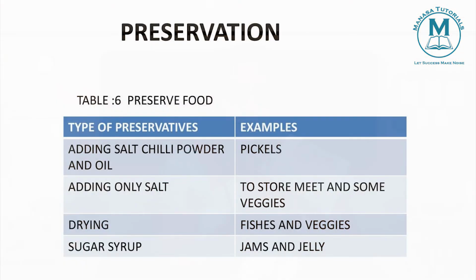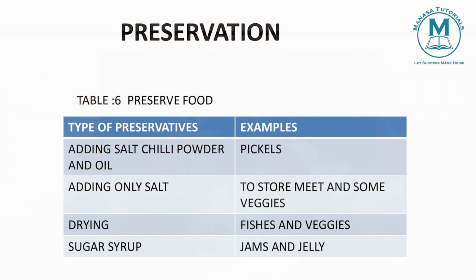But I prepare pickles some months ago, last month or the month before, and still that pickle will not spoil for a longer time. Why? Because we take some precautions in the preparation of pickles. Those precautions help in preserving that pickle. So today we are going to see in table 6 how we preserve foods. First, by adding salt, chili powder and oil. By adding all these, we prepare pickles.